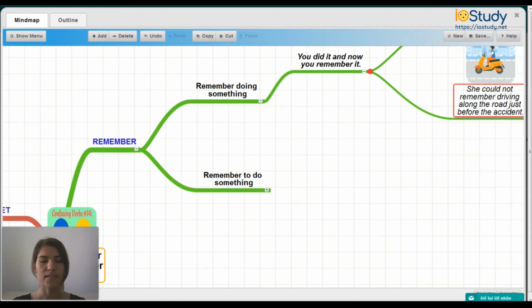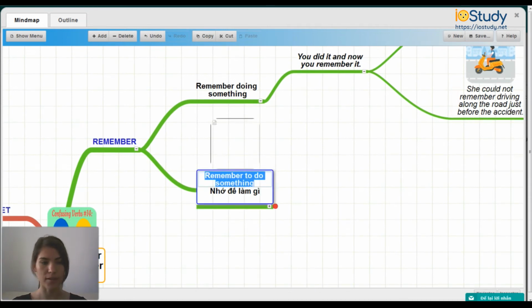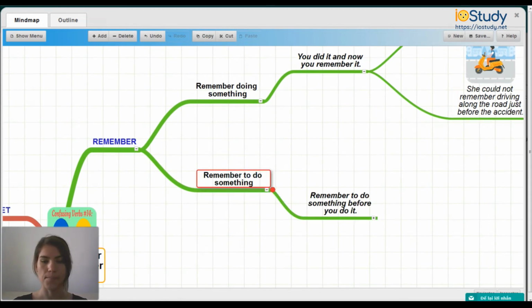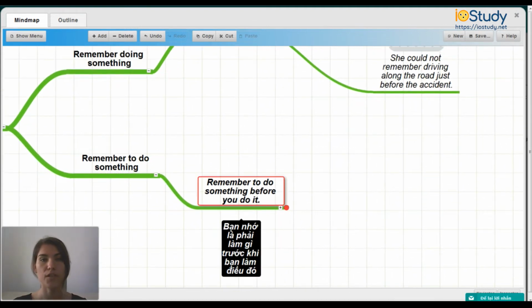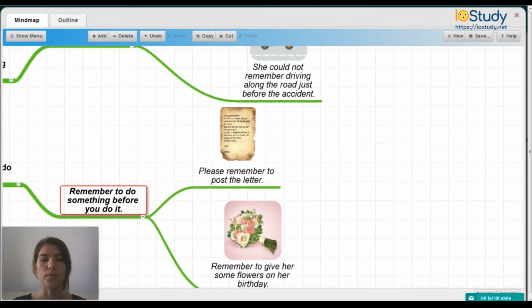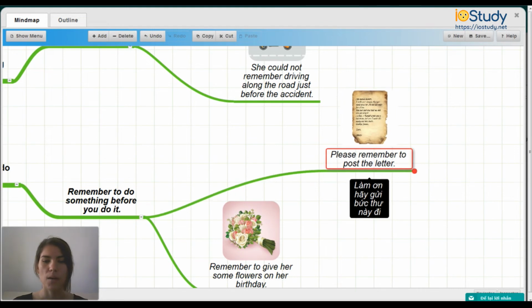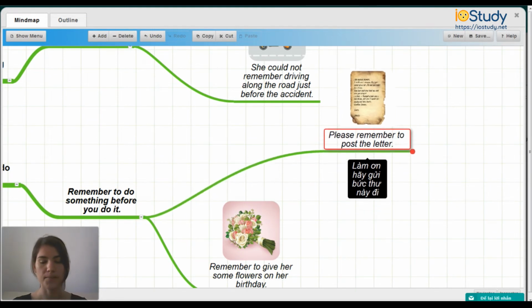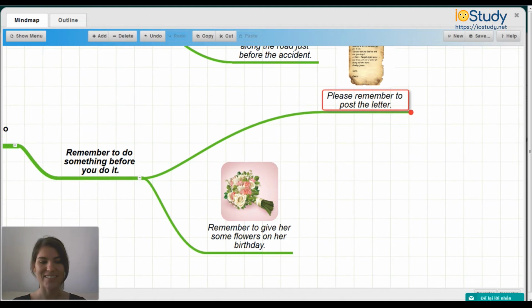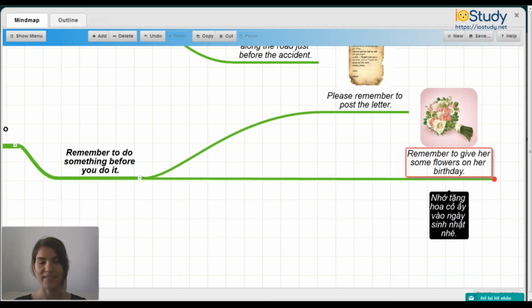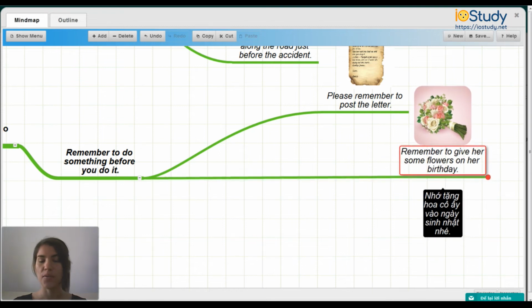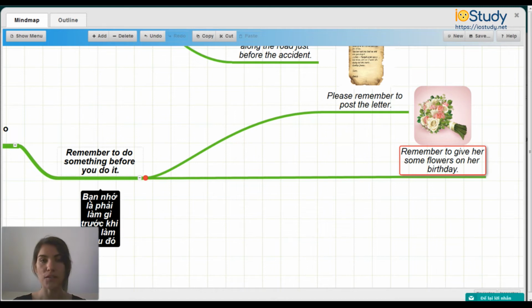So now let's look at the rule for remember to do something. Remember to do something means remember to do something before you do it. For example, please remember to post the letter, and remember to give her some flowers on her birthday. So these are both talking about things before you do them. So remember to do something before you do it.